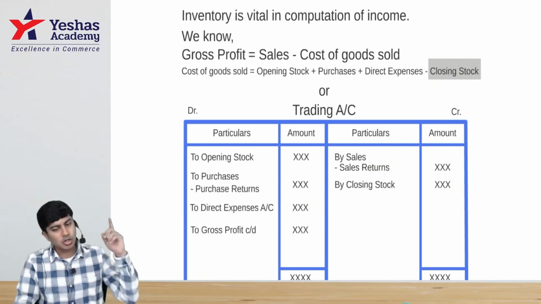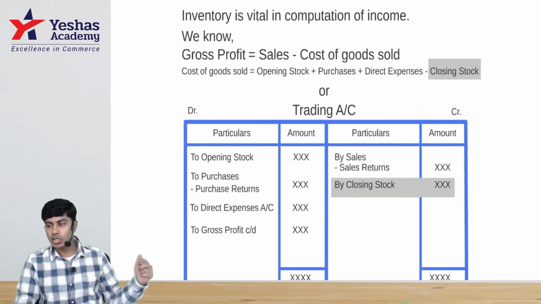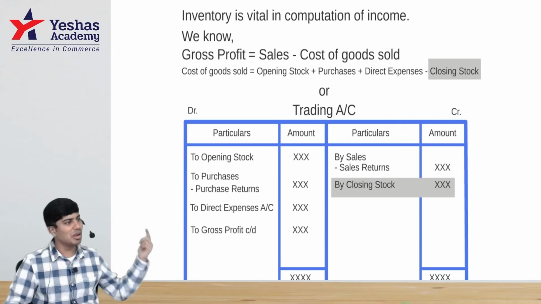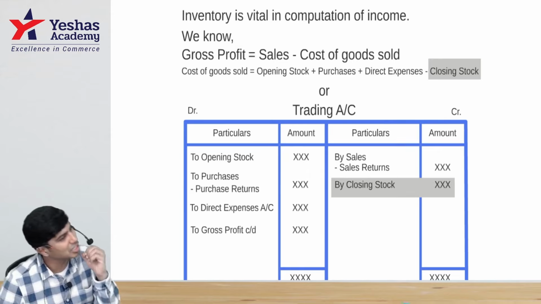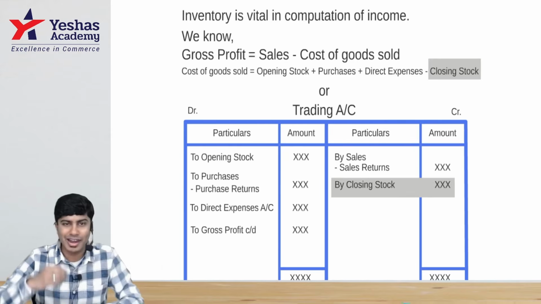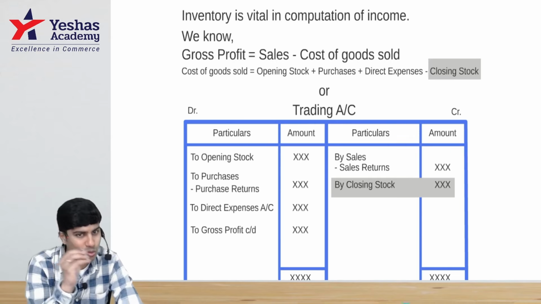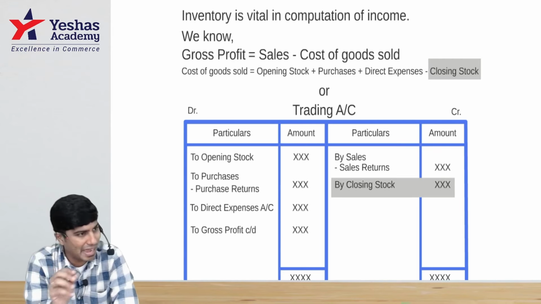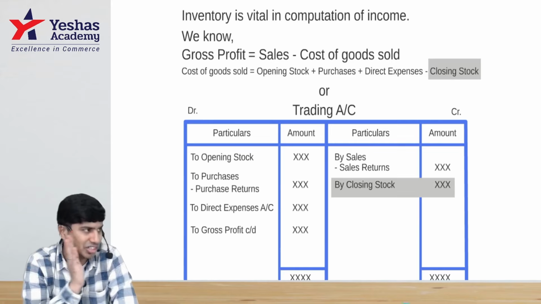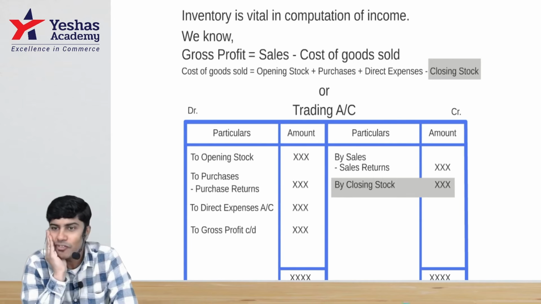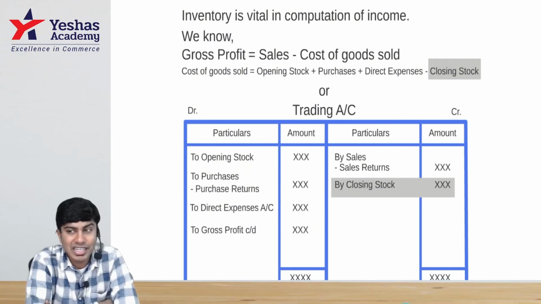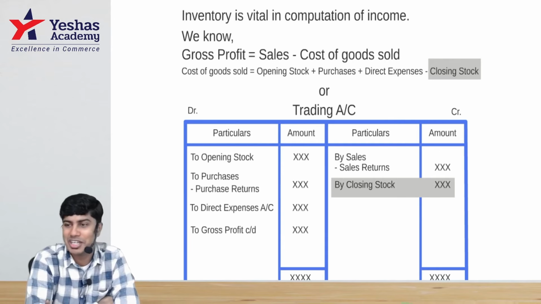If in case you write your closing stock wrong, the total will be wrong. If the total is wrong, the debit side total is wrong. If the debit side total is wrong, gross profit is wrong. So all I am trying to prove to you using this is that inventory valuation has an impact on income determination.